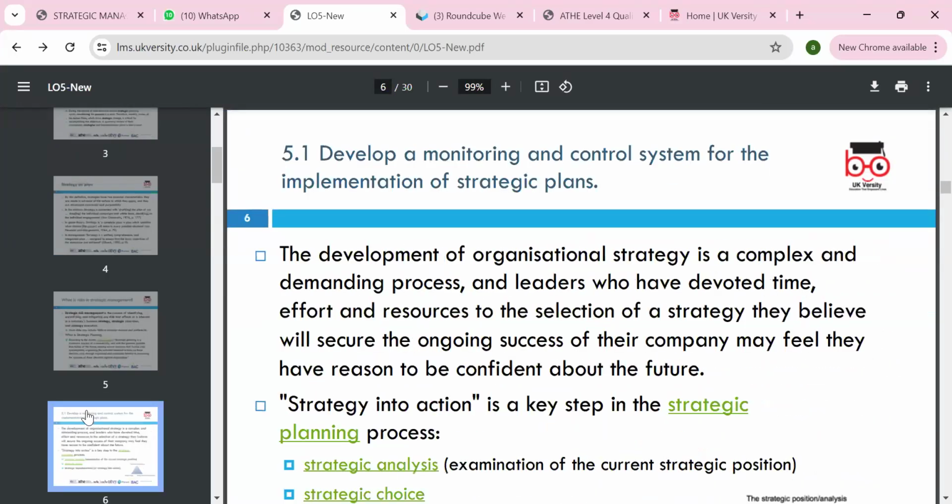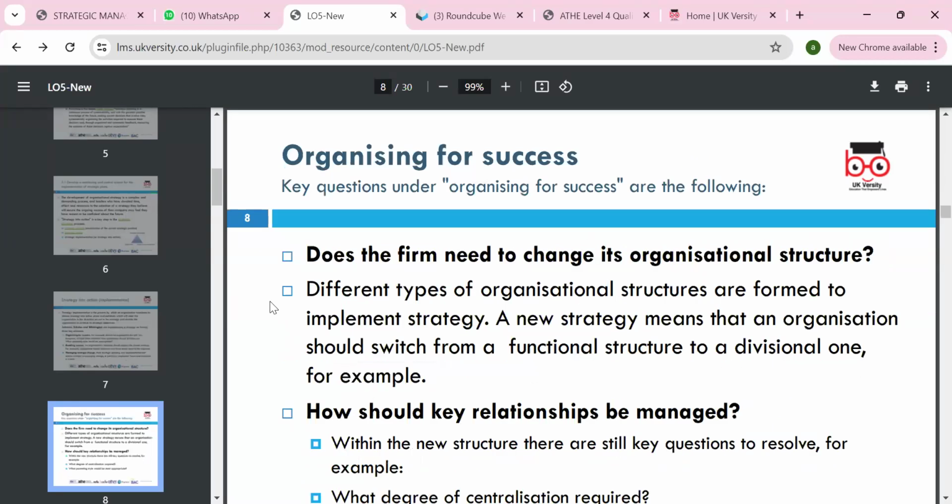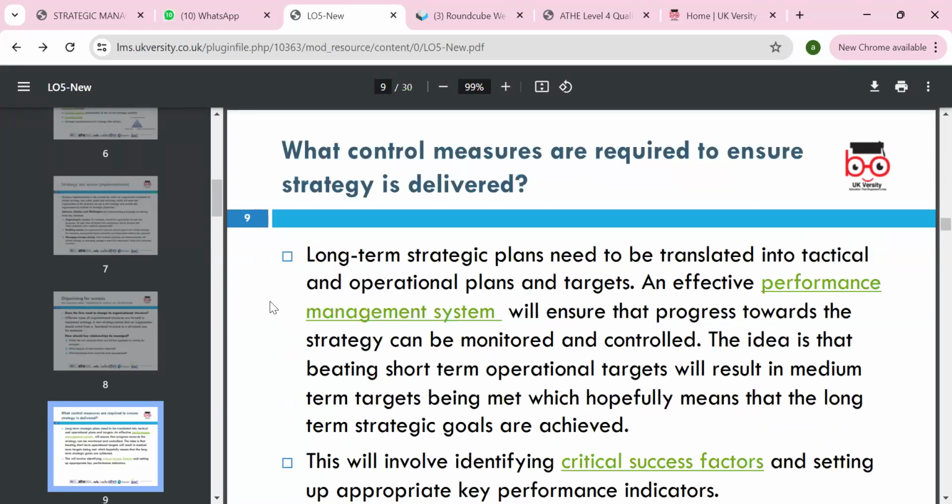Okay, so we were here. We can look at delivering the long-term plan and the strategy in action. We need to achieve the key organization objective.